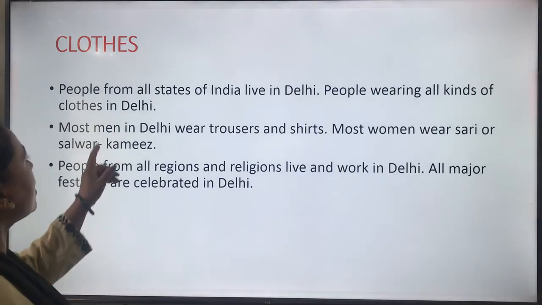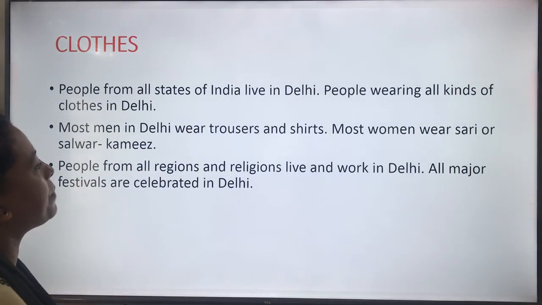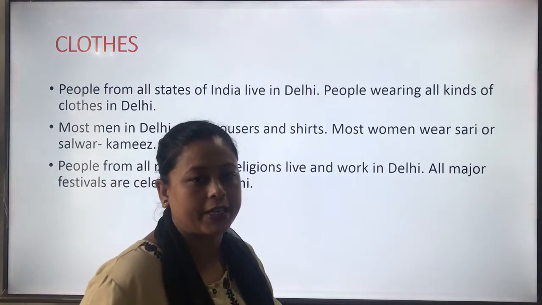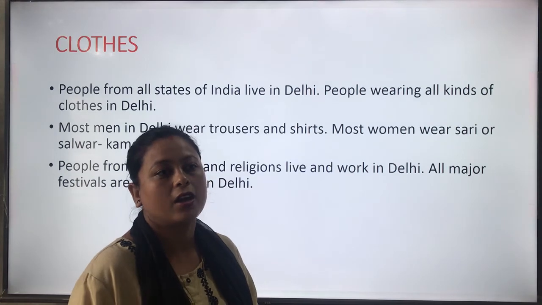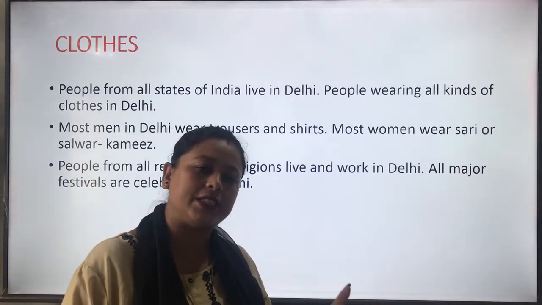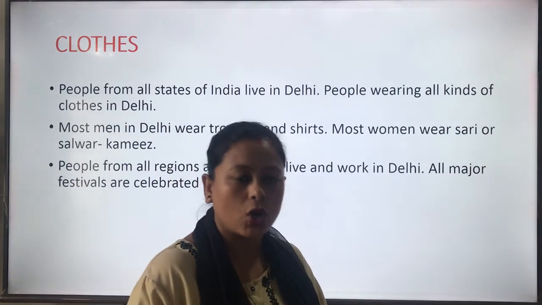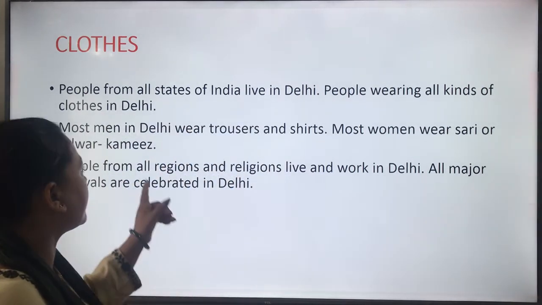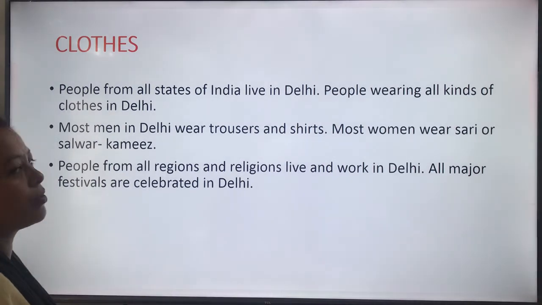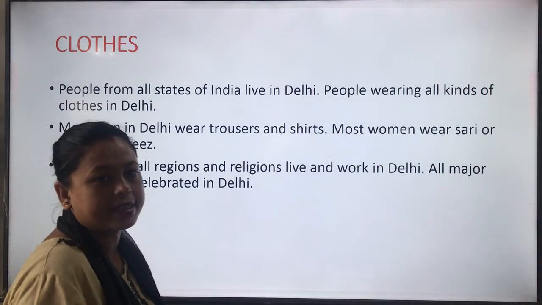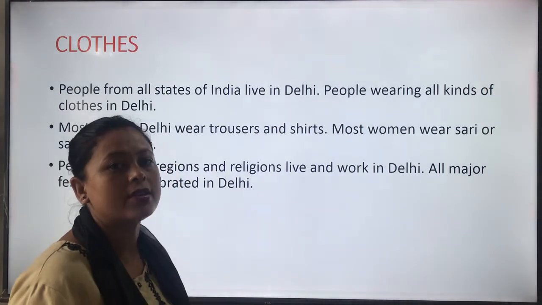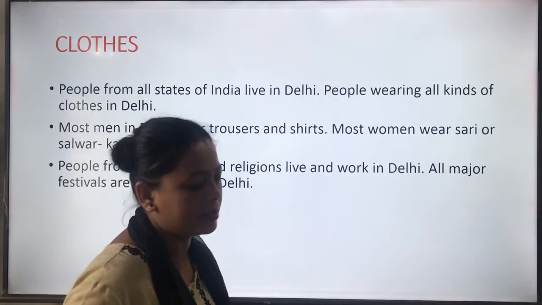So people from all states of India live in Delhi. People wear all kinds of clothes in Delhi. People from all the states of India work in Delhi to earn their livelihood. Okay, and people of New Delhi wear all types of clothes. Like most men in Delhi wear trousers and shorts. Most women wear sari or salwar kameez. So most of the men in Delhi wear trousers and shorts, and most women wear sari and salwar kameez.